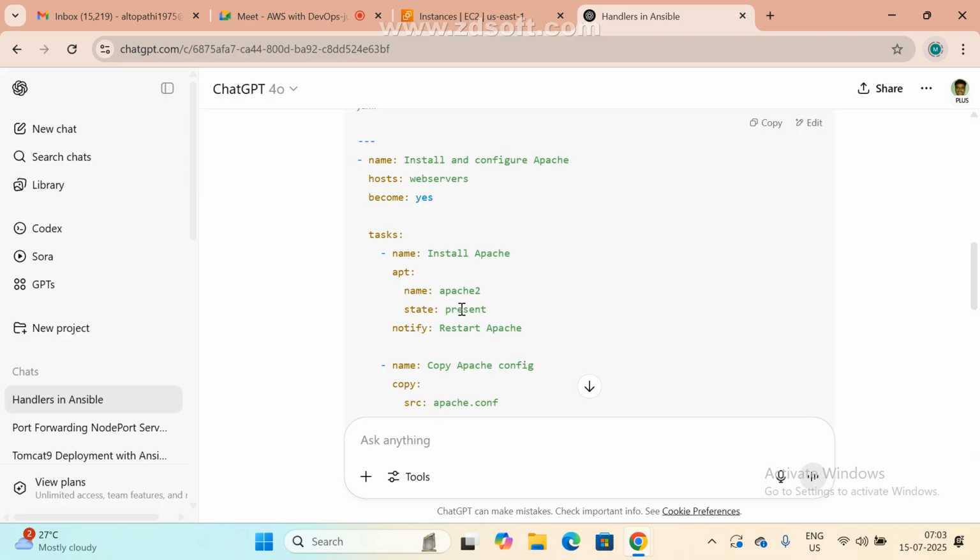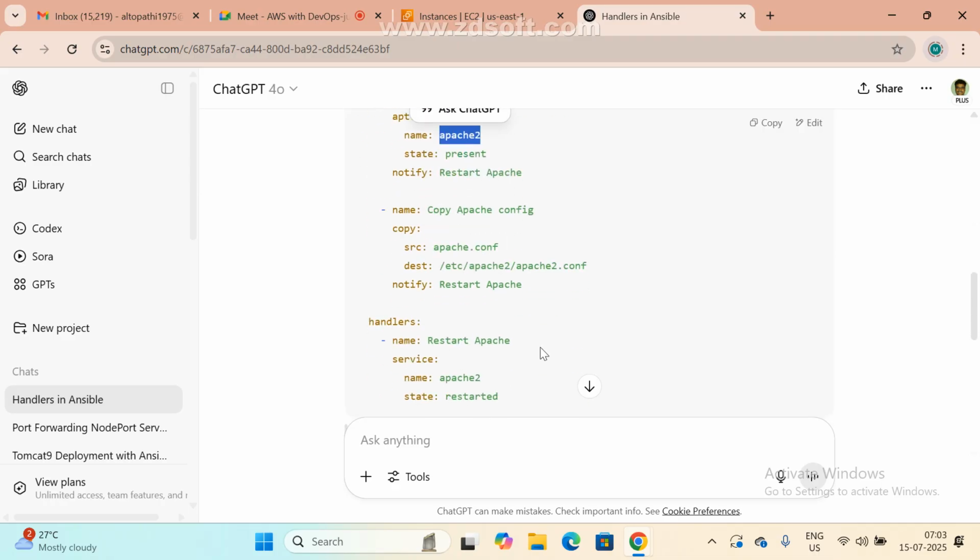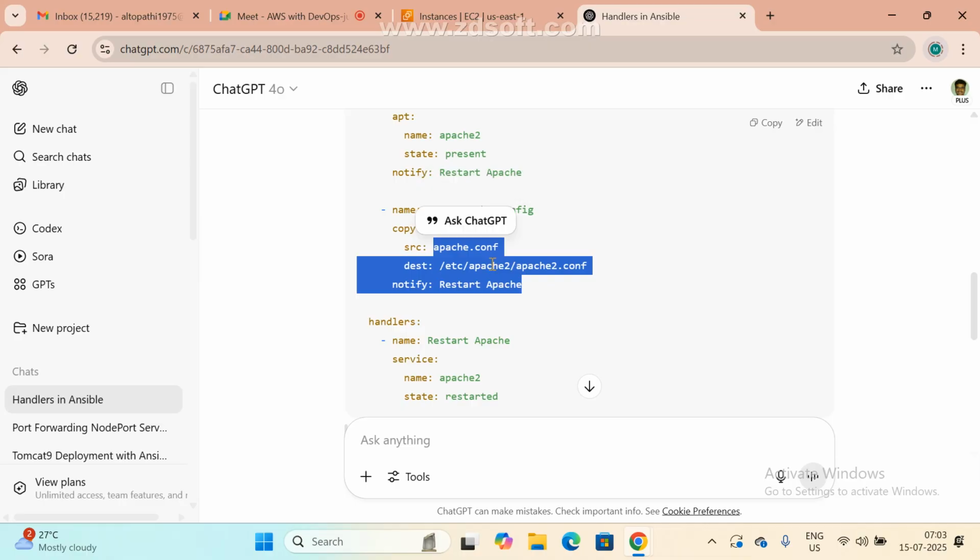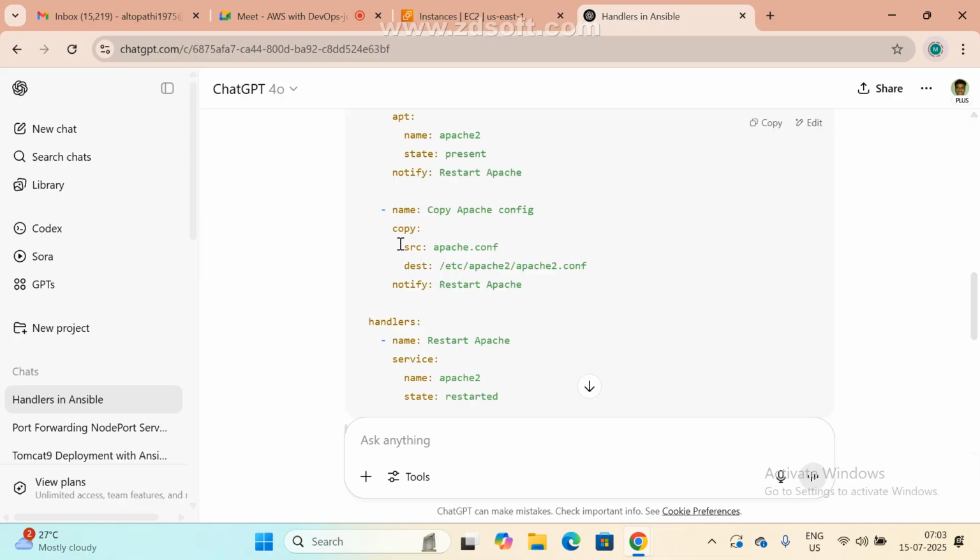For example, here they are using the Apache server with some Apache configuration files, and if you modify something in this file,